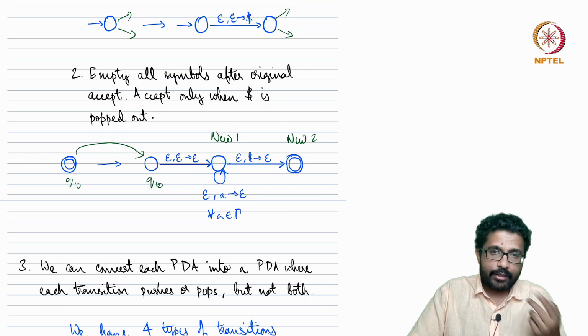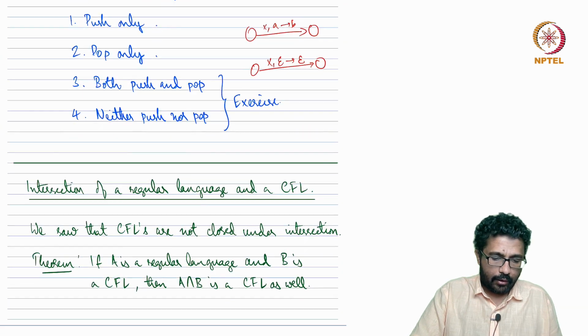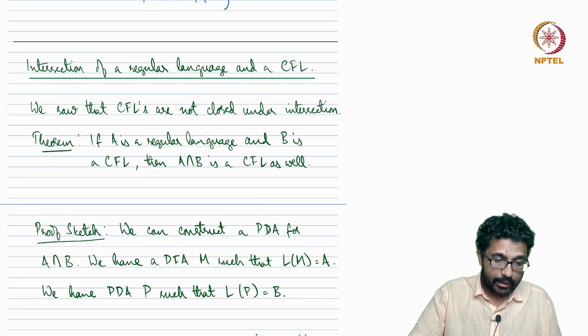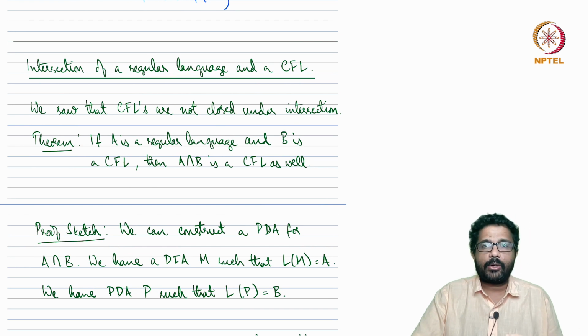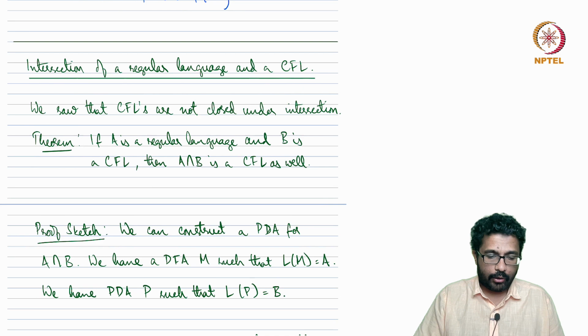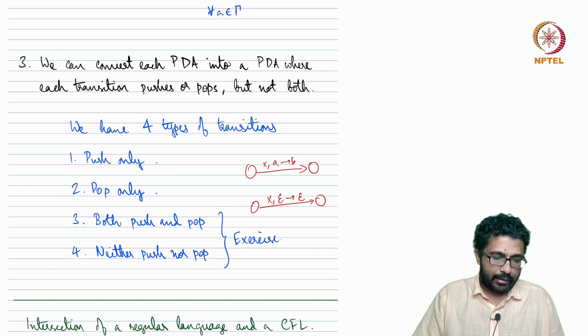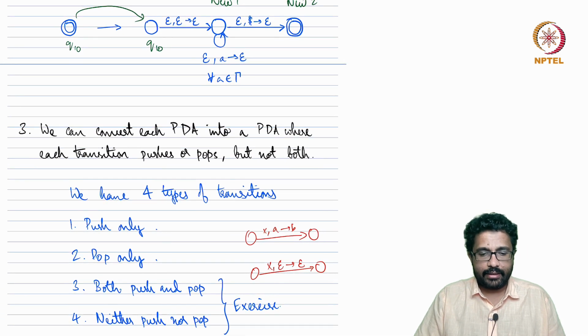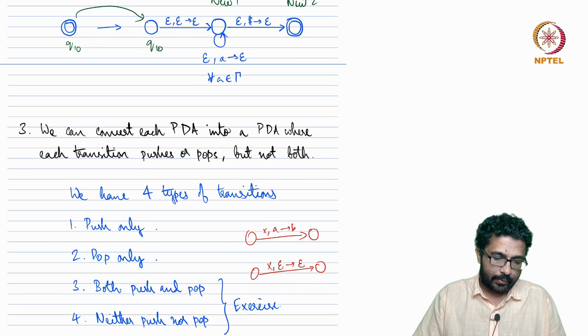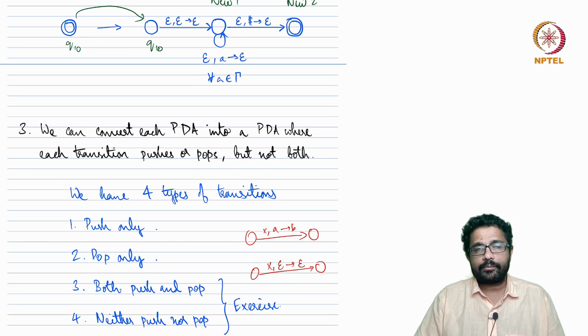We then saw closure properties of context-free languages, including this one, which is also kind of a closure property: the intersection of a regular language and a context-free language is context-free. And then we saw PDAs, we saw definitions, and we saw some examples. And that completes week 4.